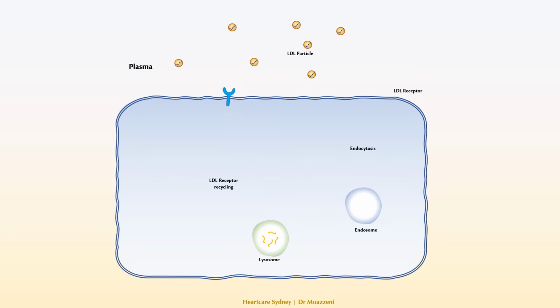Normally, the LDL particles in the bloodstream are taken up by the liver cells via LDL receptors, which are scattered on the liver surface. The internalization of these particles is called endocytosis. When a cell takes up substances from its environment through endocytosis, they first enter endosomes. Endosomes play a key role in the sorting and recycling of internalized substances. From there, the LDL particles are sent to lysosomes for degradation, and the LDL receptor is recycled back to the cell surface to internalize more LDL particles.